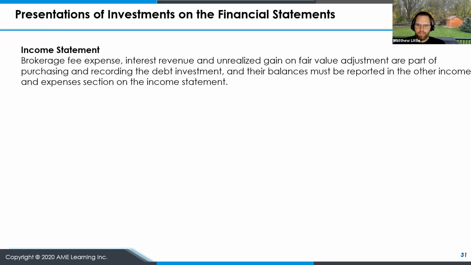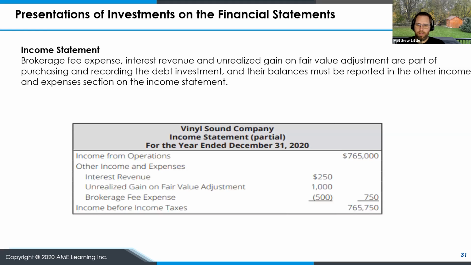On our income statement, the brokerage fee expense, interest revenue, and unrealized gain on fair value adjustment are all part of the purchasing and recording of that debt investment. And the balances of those accounts, those transactions, need to be reported in the other income and expenses section on the income statement. So just a partial income statement on screen now. We have, after the income from operations, the other income and expense section.